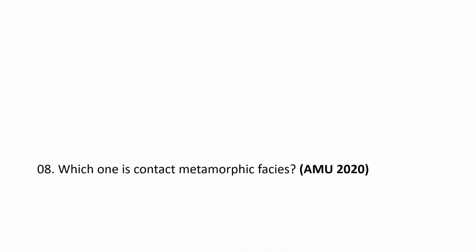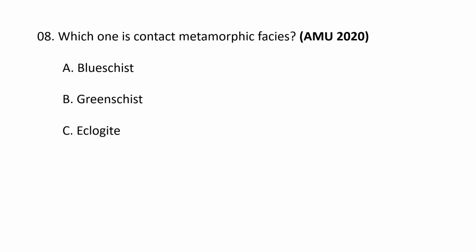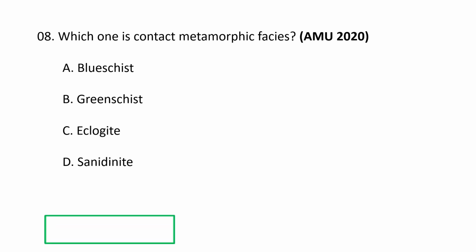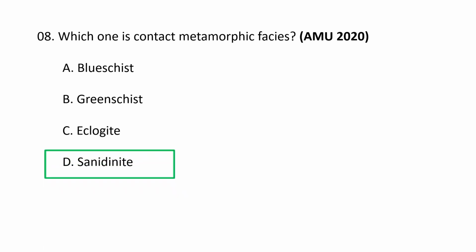Next question. Which one is contact metamorphic facies? A. Blueschist, B. Greenschist, C. Eclogite, and D. Sanidinite. The correct option goes as D. Sanidinite. The sanidinite facies is associated with high temperature, low pressure conditions found in contact metamorphism, particularly in xenoliths within igneous intrusions or the inner zones of contact aureoles. It represents the highest grade of thermal metamorphism characterized by high temperatures that can approach partial melting and the absence of hydrous minerals.